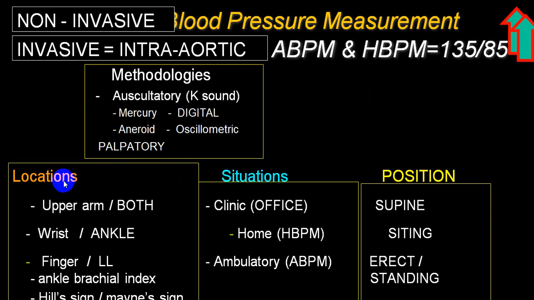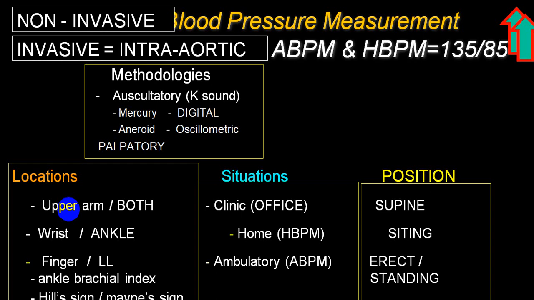While taking a blood pressure, you can take it in the upper extremity or lower extremity, or you can take it one after the other and compare, because the blood pressure in the lower extremity is always higher than in the upper extremity, and there is importance in measuring the difference between the two. We'll be talking about it in one of the slides.